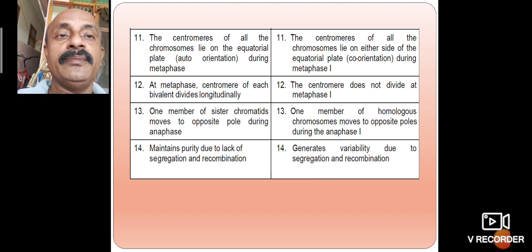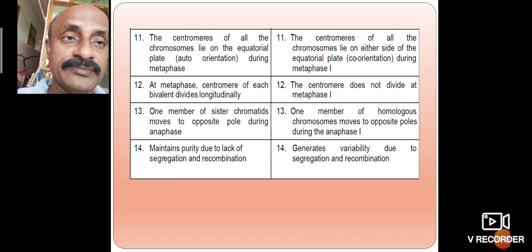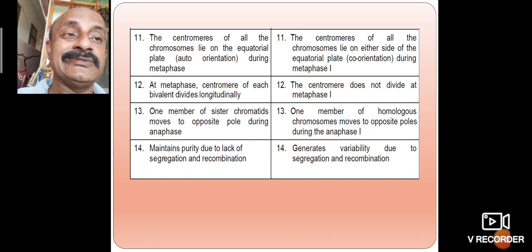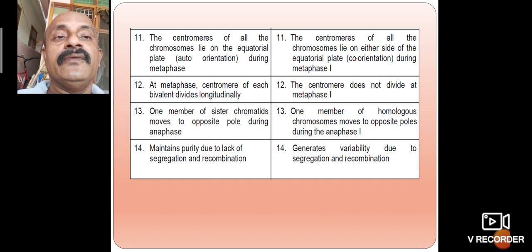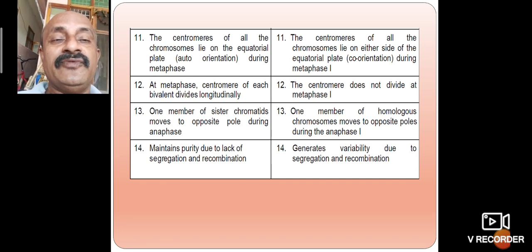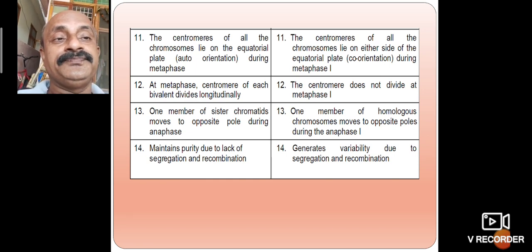In metaphase of mitosis, the centromere of each chromosome divides longitudinally, but in meiosis the chromosomes do not divide at metaphase I. In anaphase, one member of each pair of sister chromatids moves to opposite poles.